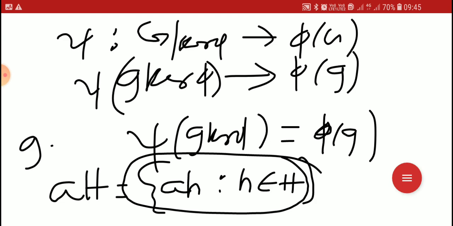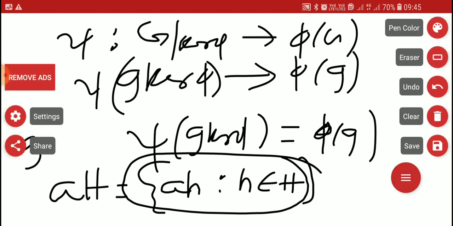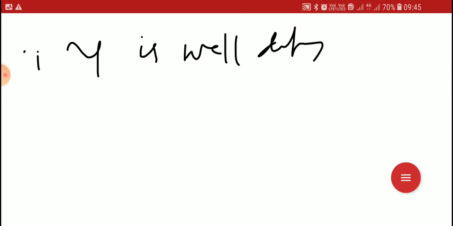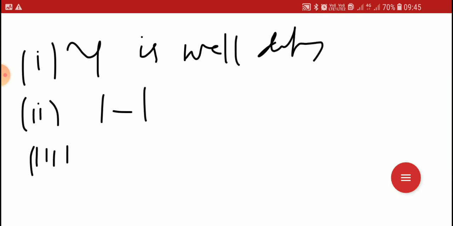To prove psi is an isomorphism, it is enough to prove psi is well defined, one-to-one, and preserves the operation.